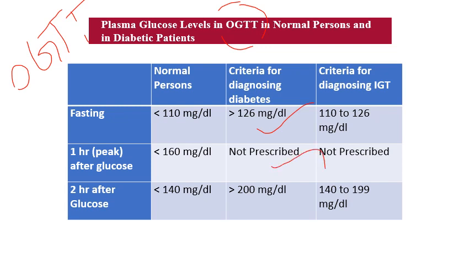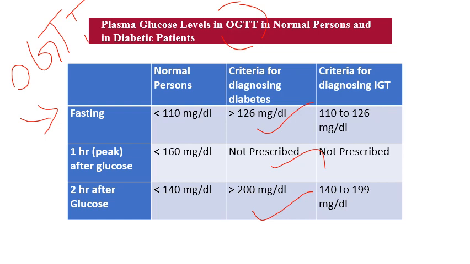it is not prescribed, but it can be high above the normal range. Then 2 hours after glucose, if it is greater than 200 milligram per deciliter, on more than one occasion, in OGTT itself or FBS and PPBS, that is a criteria for diagnosing diabetes mellitus. So keep it in mind, if the FBS, fasting blood sugar, is greater than 126 milligram per deciliter, that is a diagnostic criteria for diabetes. And you should know the normal ranges.